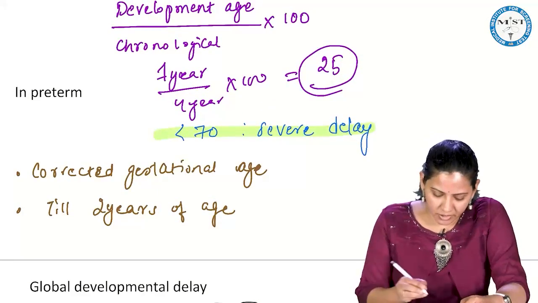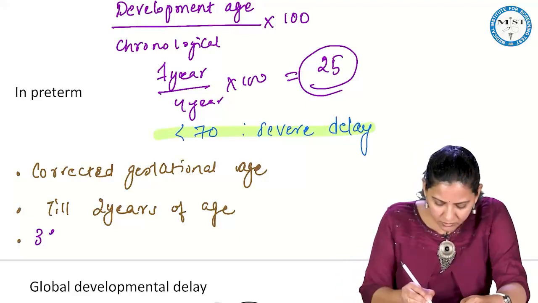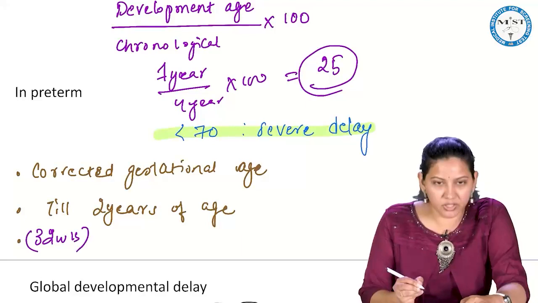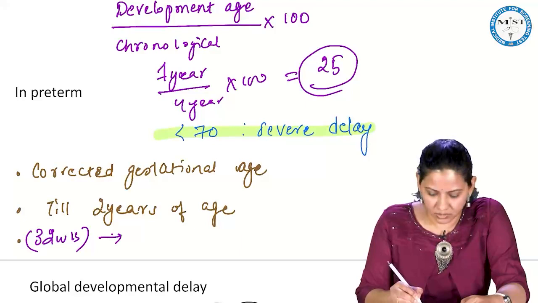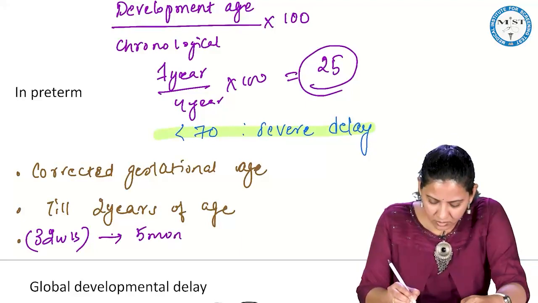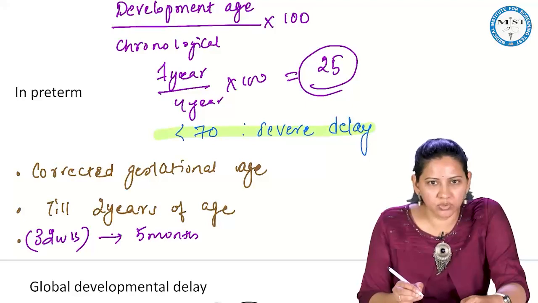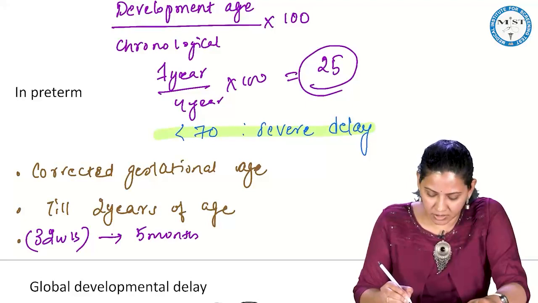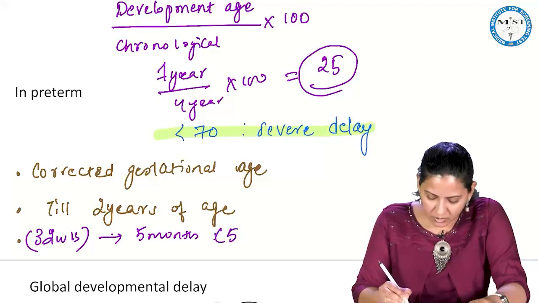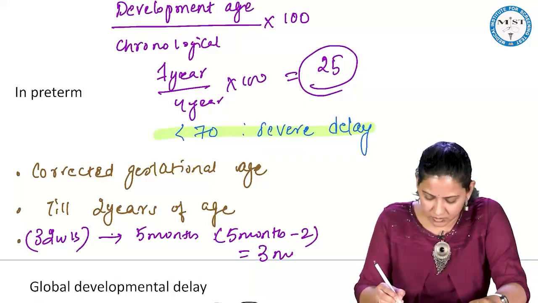Let's say there is a baby who is born at 32 weeks, a 32 weeker. Now he has presented to you at 5 months. This baby is born 8 weeks prior to term. So the corrected age will be 5 months minus 2, that is 3 months.